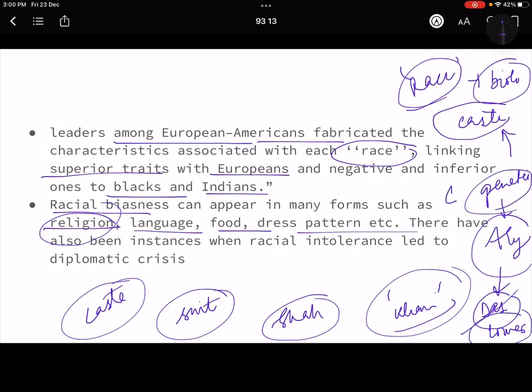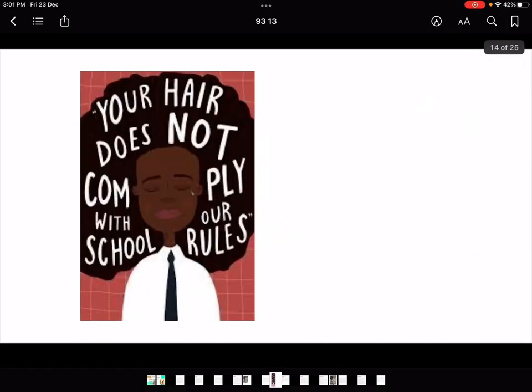So there are theories which suggest that caste also has a basis from the genetics, right? So I hope you are understanding the concept.